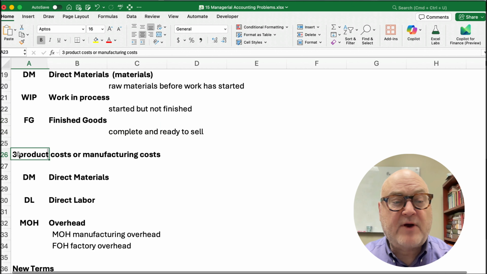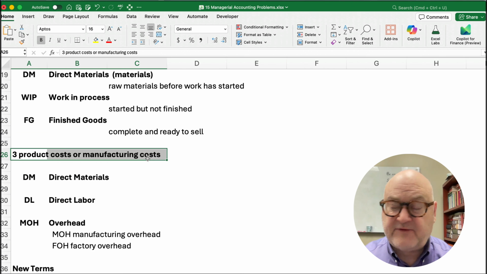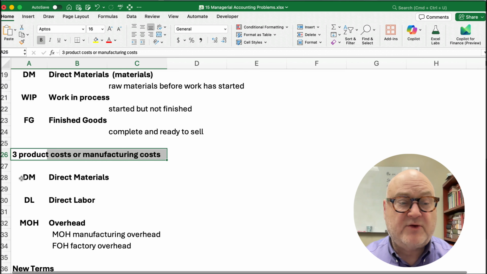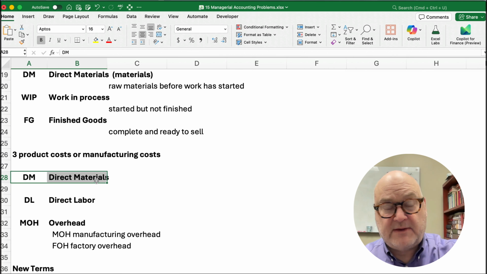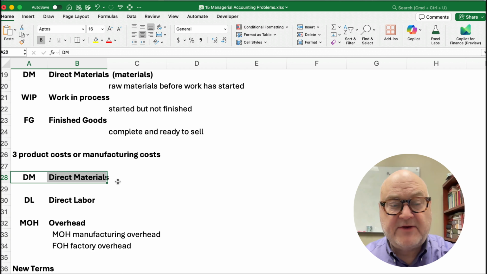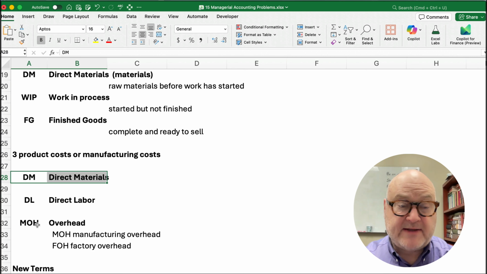Now, there are three product costs or manufacturing costs to build every product. It takes three different things, and it takes direct materials, which we know above, right? So it's materials, and then labor, we call it direct labor, and then overhead. So materials is everything that goes into building the product. Labor is all the labor, all the employees that work on the product. And then overhead is everything else.